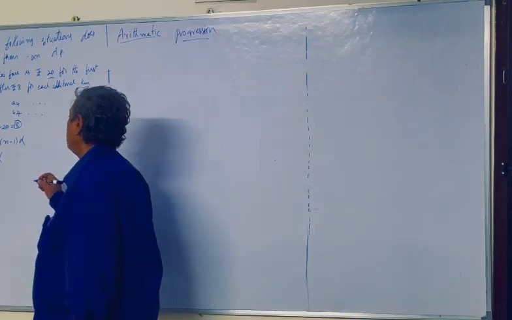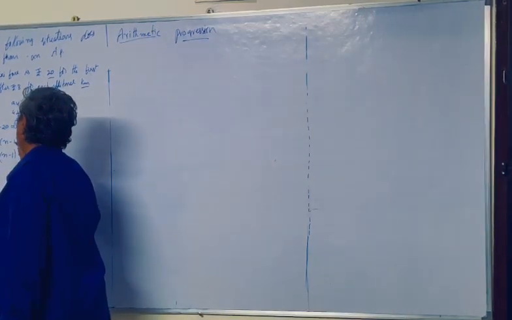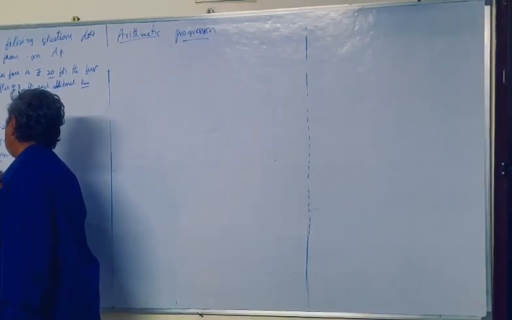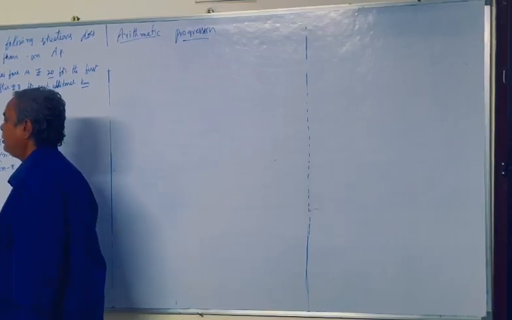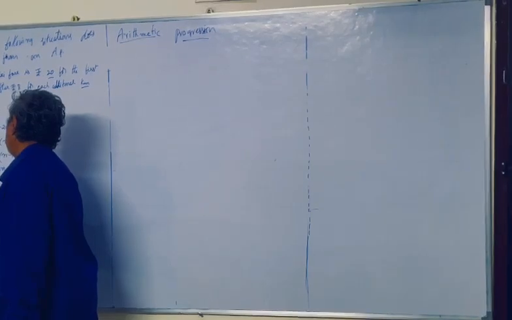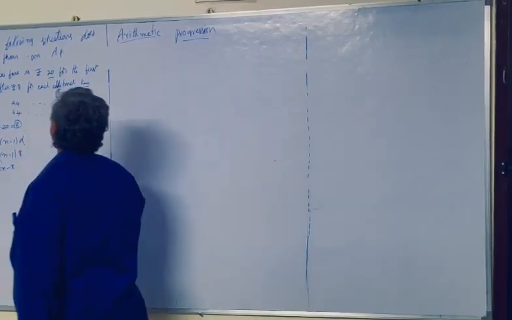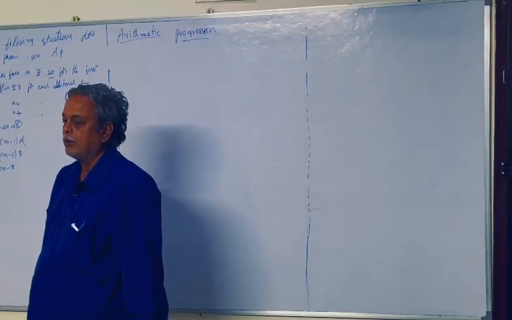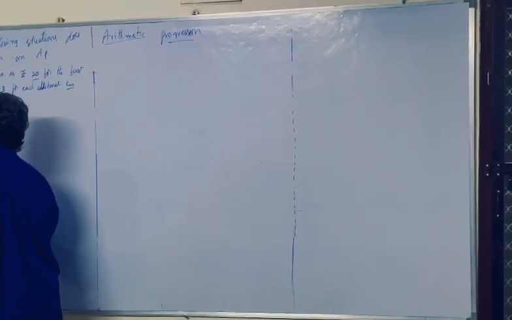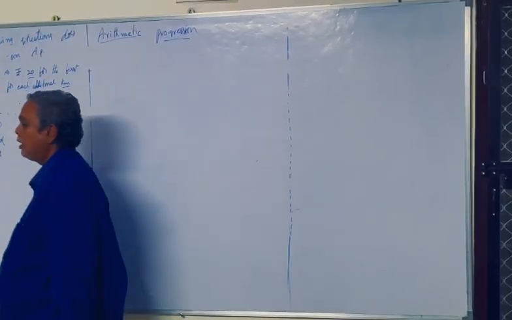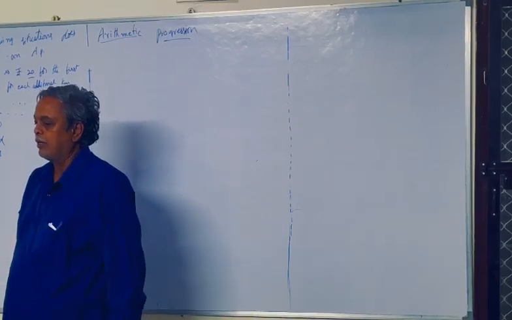N is not given here, so 20 plus 8n minus 8. 20 minus 8 is 12, plus 8n. How do you find n?